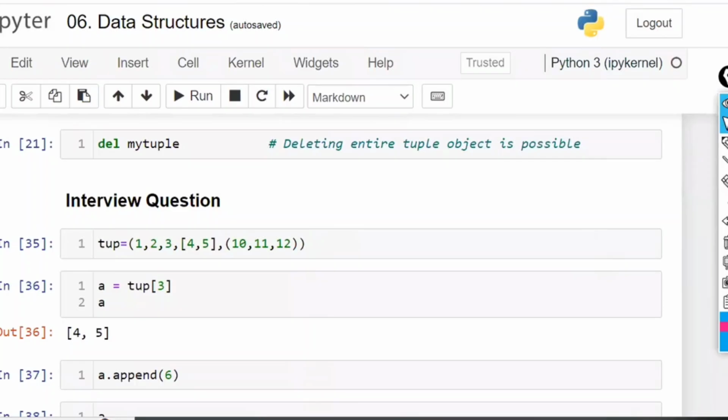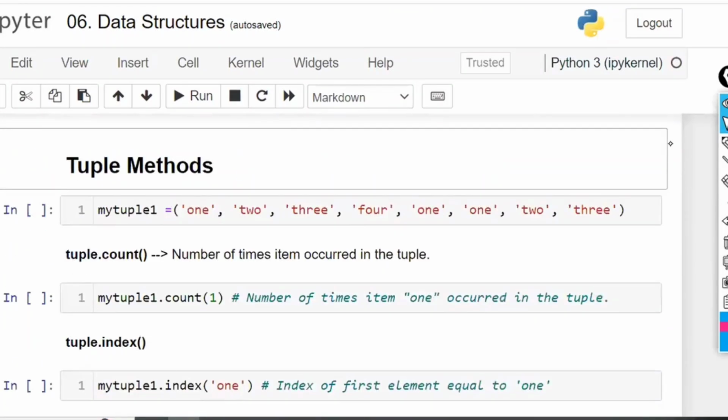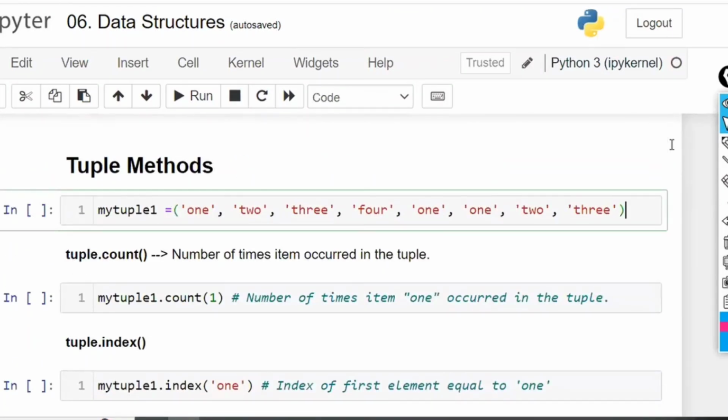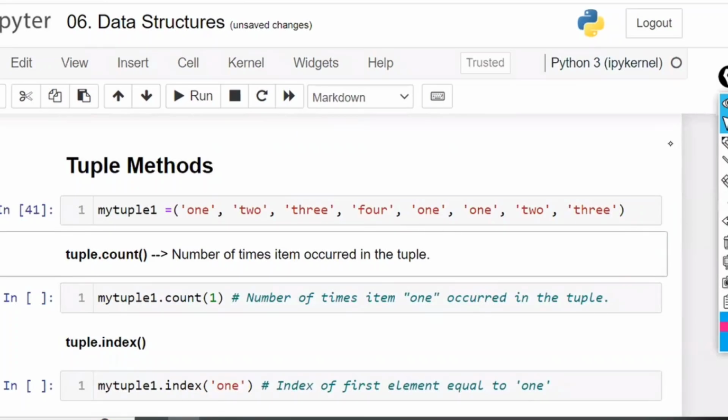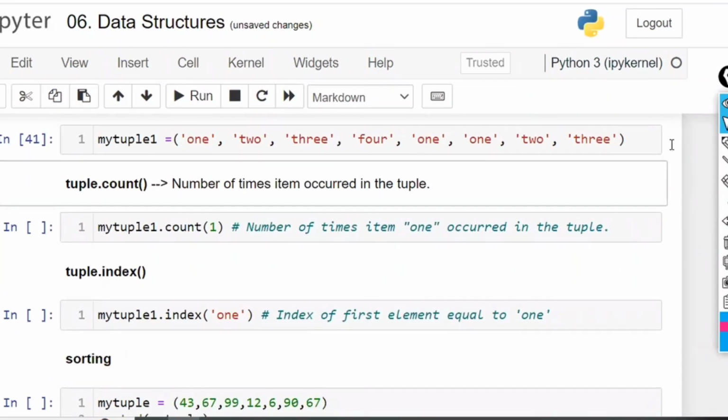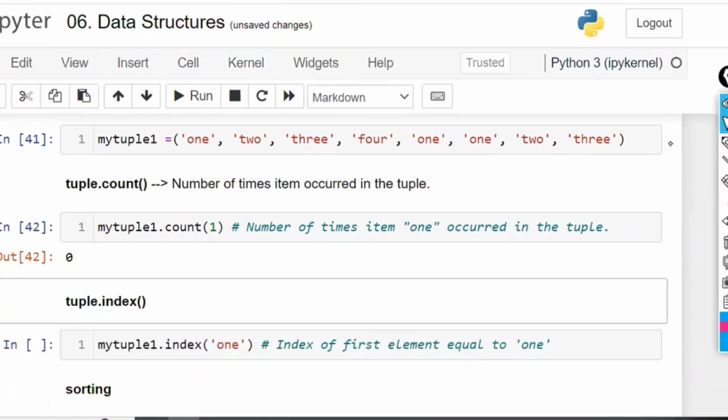Right? Now, next one is tuple methods. Sir, you told that we can't add, we can't remove, and we can't replace. Then what are the methods? Like count. For count, we need not add or remove, we need not do anything. Count, we are just counting in the given data how many times something was repeated. For example, my tuple dot count of 1: is there any number 1, not the string ONE? There is none, so it is going to give output as 0.